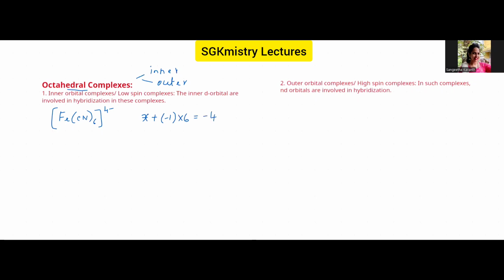The total charge here is -4. So x minus 6 is equal to -4, or x is equal to -4 plus 6, which is x is equal to +2. So the oxidation state of iron in this complex ion is +2.